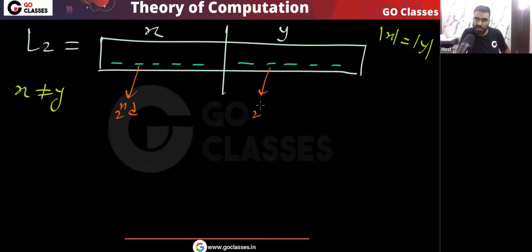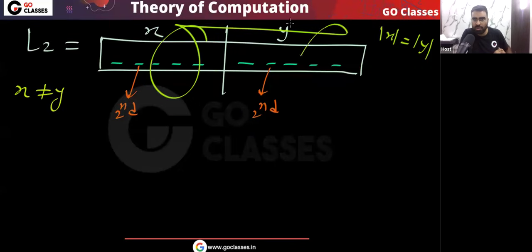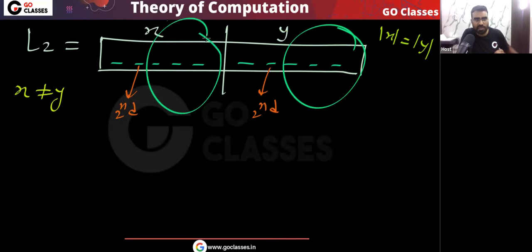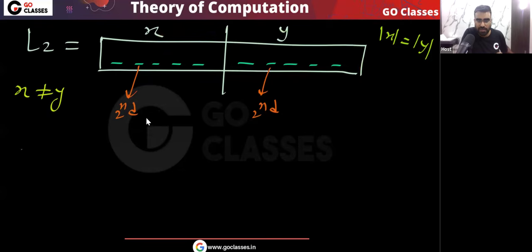Okay, maybe that position is second position. Remember, in the remaining positions, they can mismatch or they can match. I don't care. In the remaining positions, you can have the same symbol or a different symbol. The point is that there should be at least one position, and at least one position is enough.